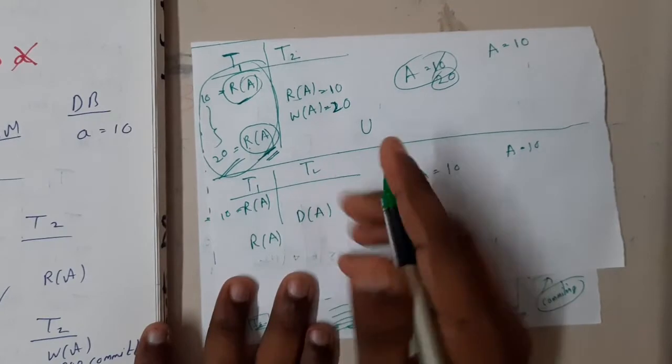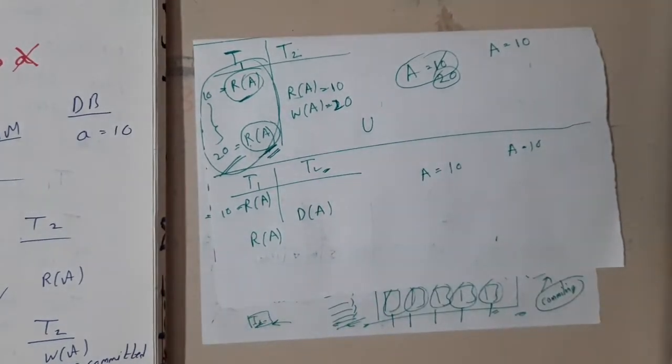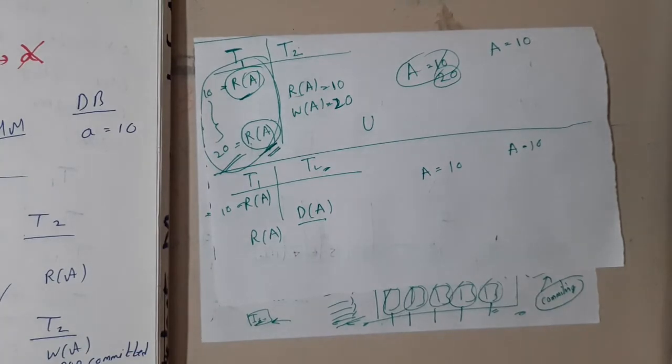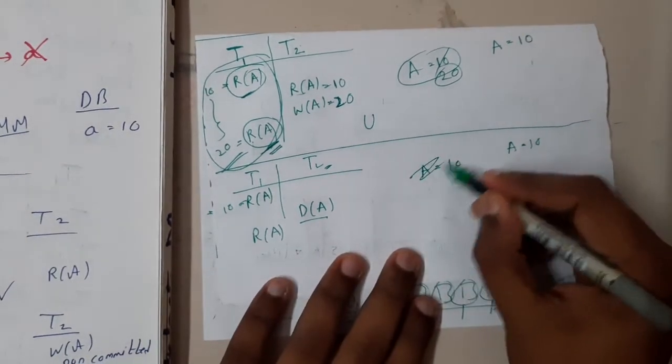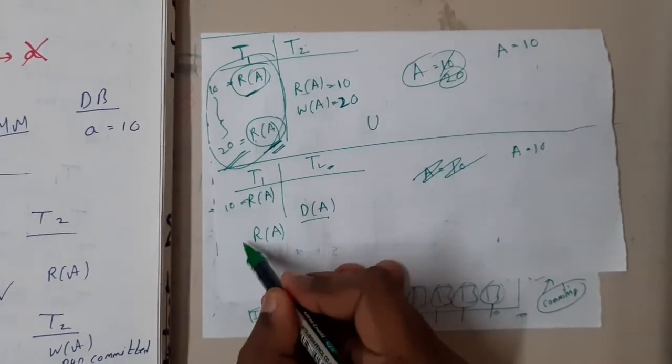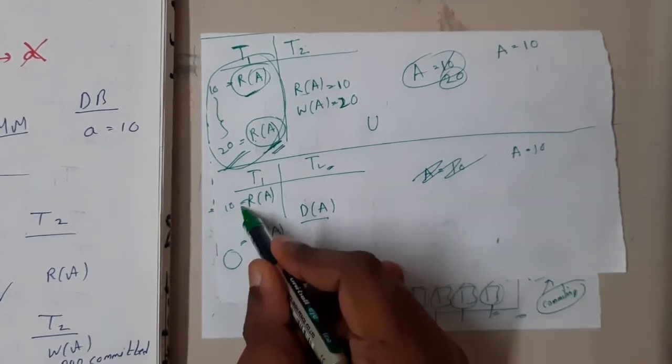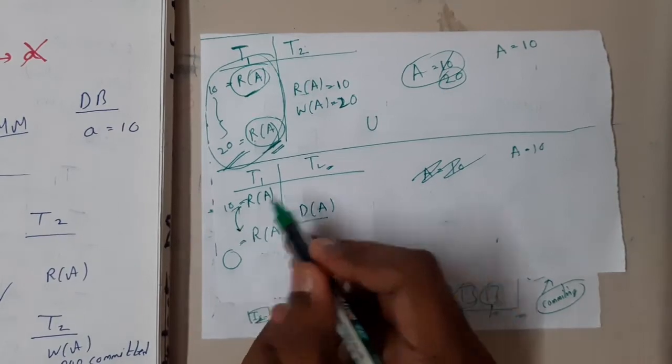Now suddenly T2 came and started its execution. T2 did delete of A, guys, directly. So it deleted A directly. His account is gone now. Now T1 came again and is checking. Now the item is not found, right? It's missing somewhere. So this is nothing but a phantom read problem, guys.